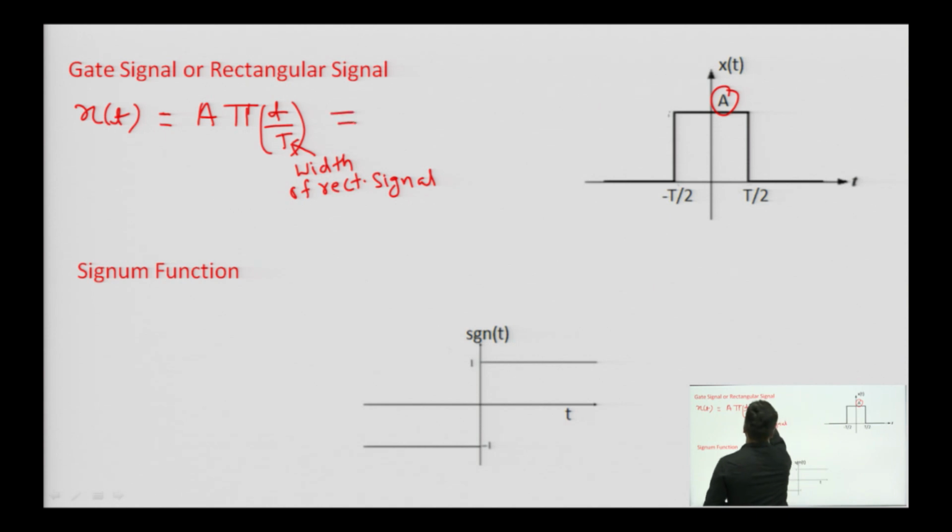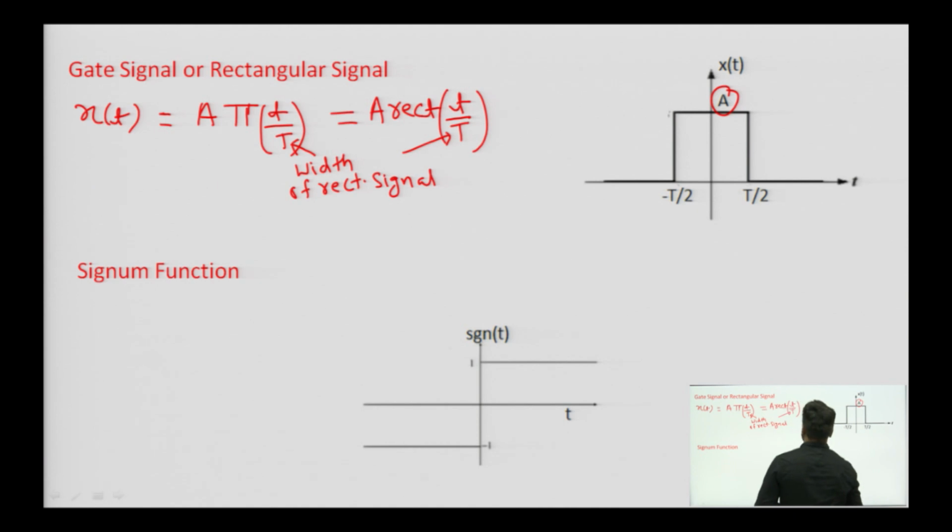or it can be represented as A, which is again the amplitude A, RECT, that is rectangular, t by capital T, where T is again the width of rectangular signal, and it is defined as A when t is minus T by 2 to T by 2, and it is 0 otherwise.